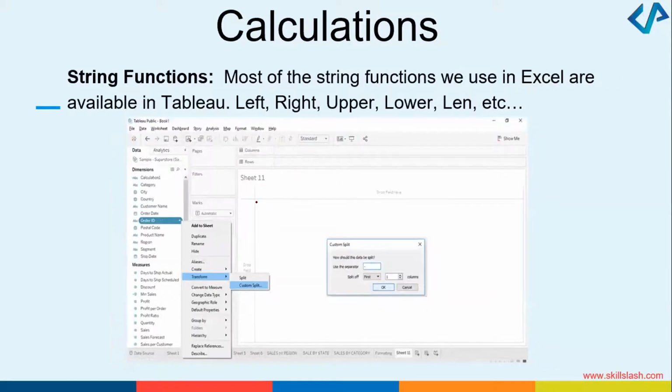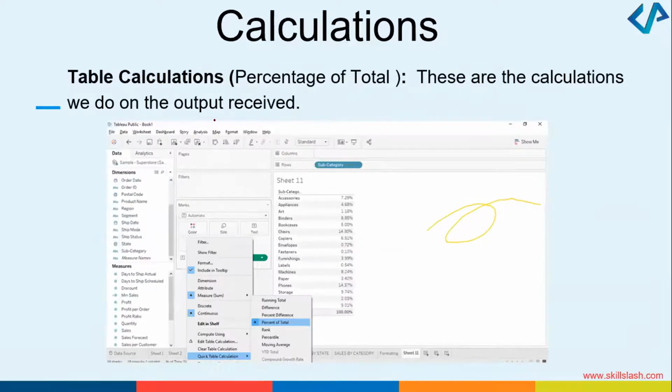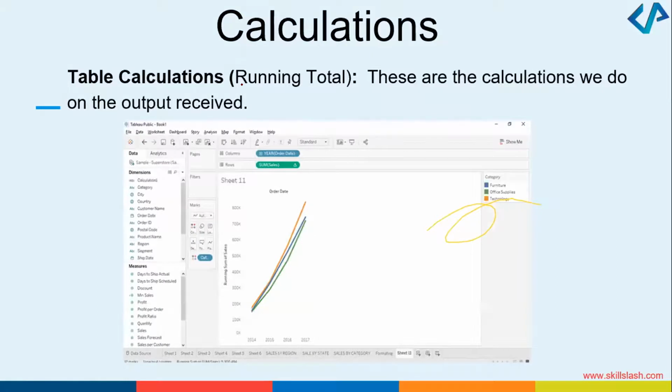From here on, you can do different things. You can start doing different calculations. How about doing some calculations with left, right, upper, lower, length? So you can click on order ID, transform, custom split. These are the different things which you can do. You can also do some table calculations. So try this all. You can do some table calculations to get an output like this. For example, I had got a year, order date, and a sum of sales. So you can get table calculations created like this.